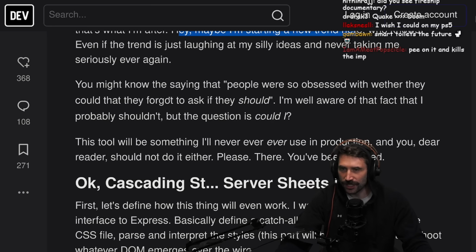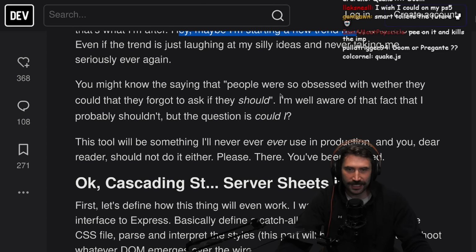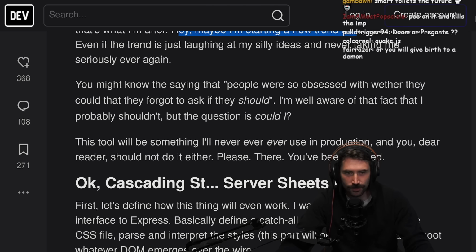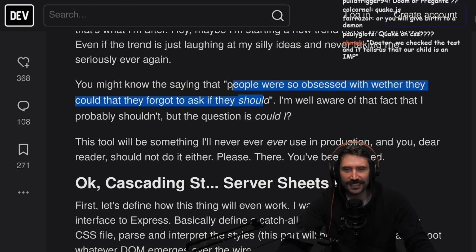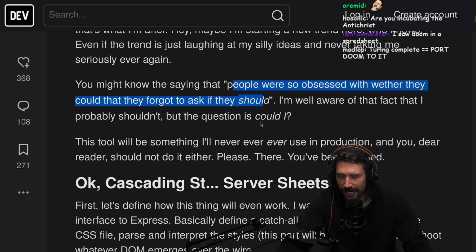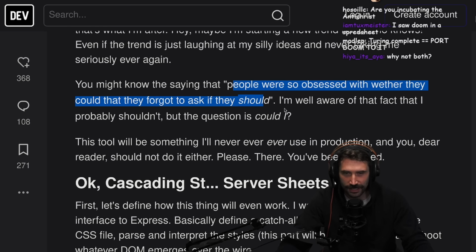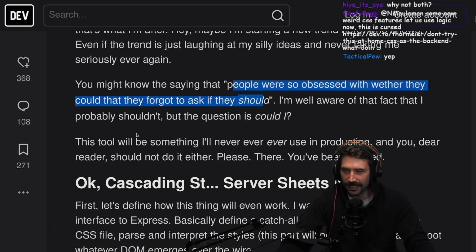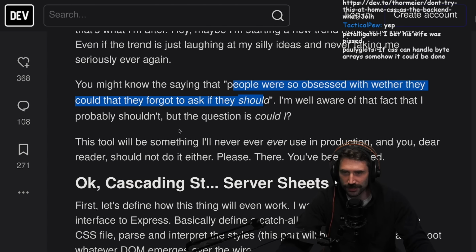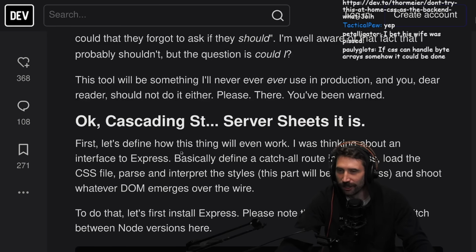ever again, you might know the saying that people were so obsessed with whether they could that they forgot to ask if they should. I think this isn't quite the slogan. That's a Jeff Goldblum quote from Jurassic Park 1. Scientists were so obsessed with whether or not they could, they forgot to ask if they should. I think that is the more appropriate version of that quote. I'm well aware of the fact that I probably shouldn't, but the question is, I could. Oh, I'm stupid.